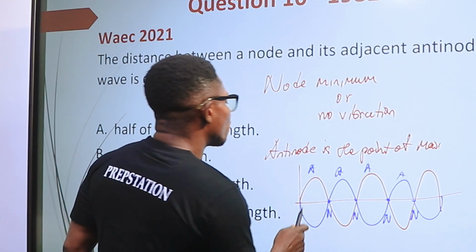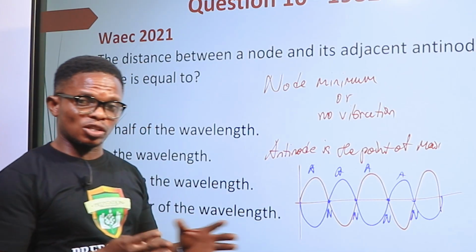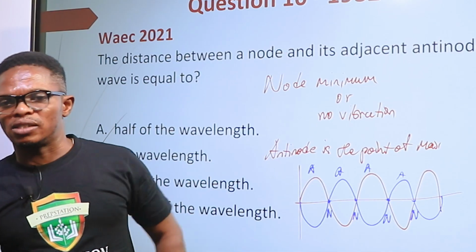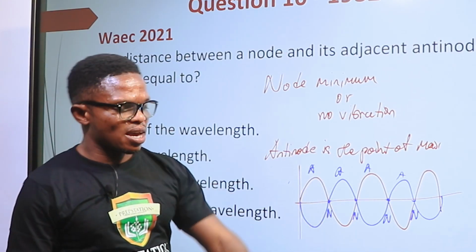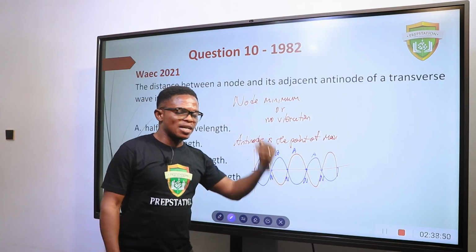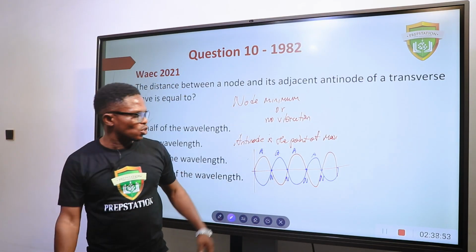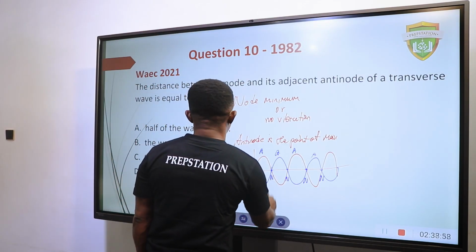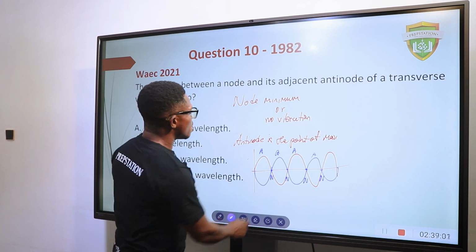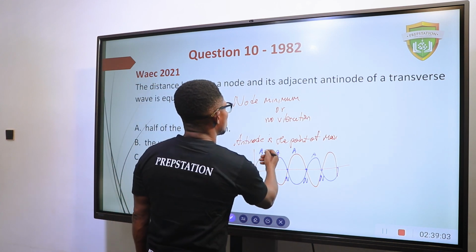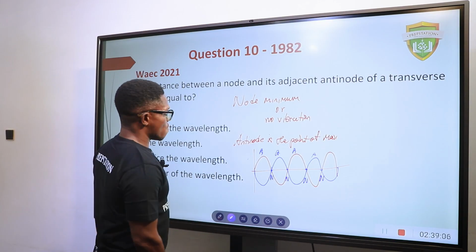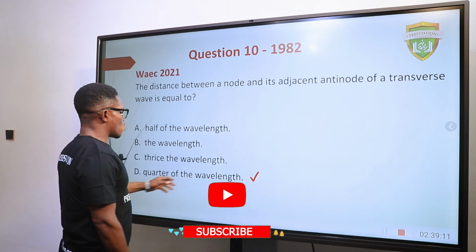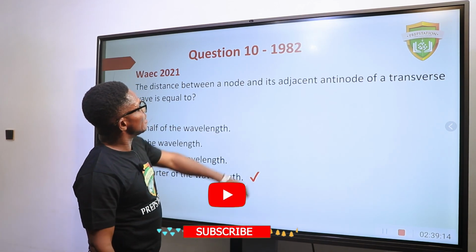It will be minimum if one of the waves is bigger than the other, so you just find the difference. But it will be no vibration if the two waves are the same. For example, if the wave coming here is 10 joule and the wave coming here is 10 joule, 10 joule colliding with 10 joule in opposite direction will give you 0. So at this point, instead of a traveling wave, you have what is called a stationary or standing wave. While at this point, you have antinode, the point of maximum vibration. So the answer here is a quarter of the wavelength.